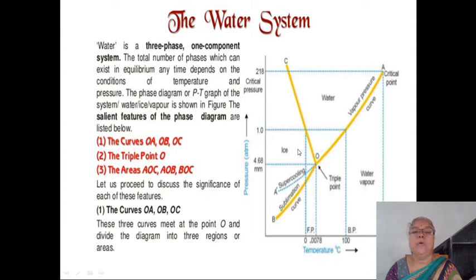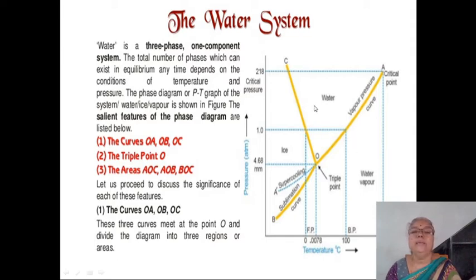Here we have explained three regions, and remember that in an area only one phase has a stable existence. So the areas are bivariant systems in the phase diagram.